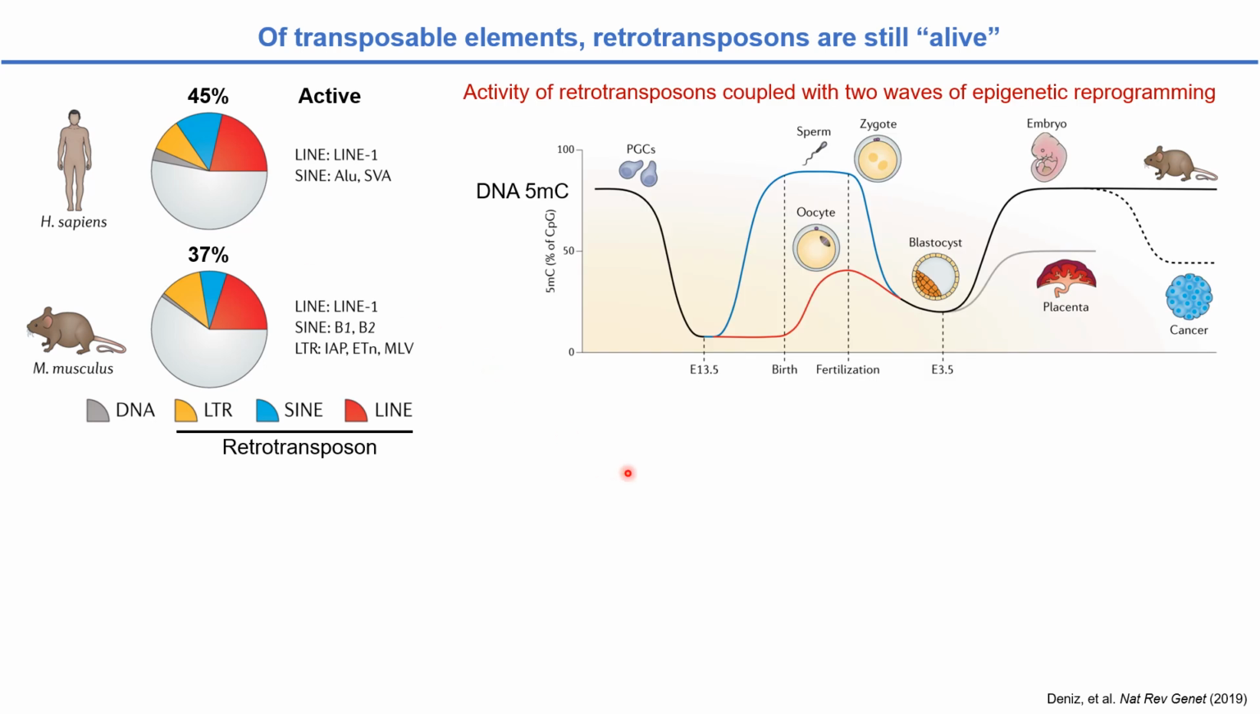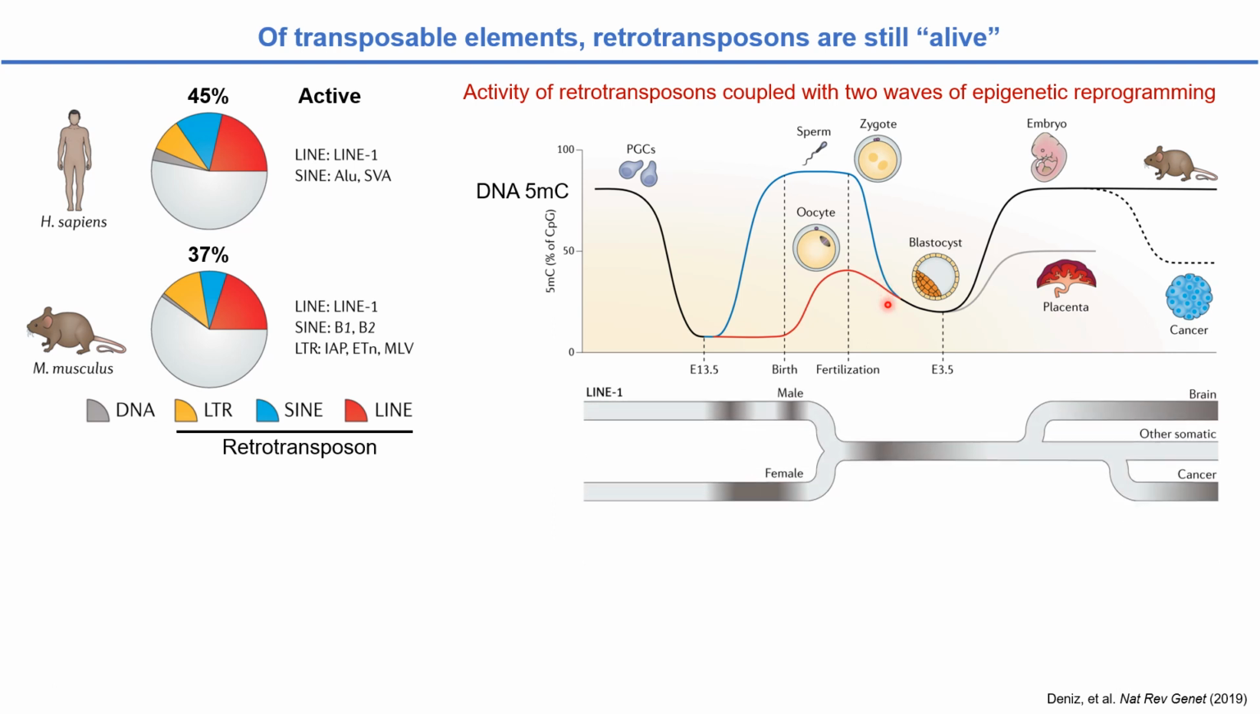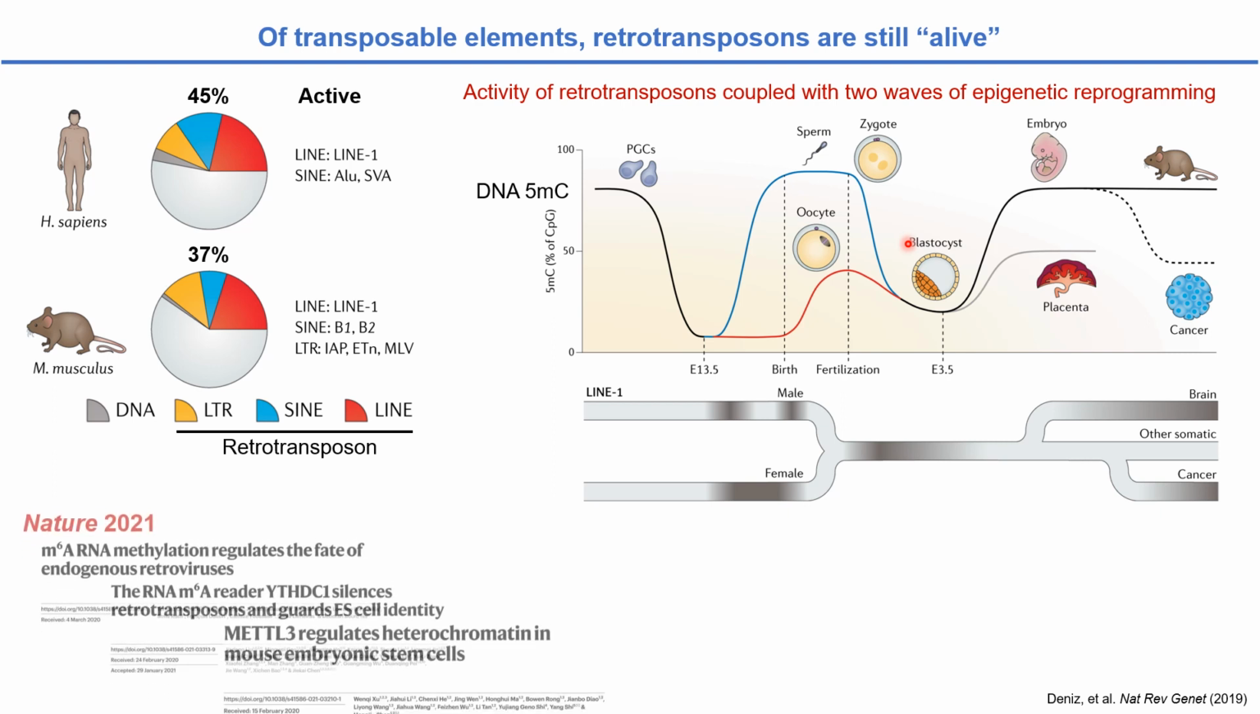In the mouse life cycle, there are two waves of epigenetic reprogramming. One occurs during germ cell development, and another occurs during early embryonic development. Coupled with the two waves of epigenetic reprogramming, some retrotransposons, such as LINE1, are transcriptionally activated when the DNA methylation goes down at some specific developmental stages.